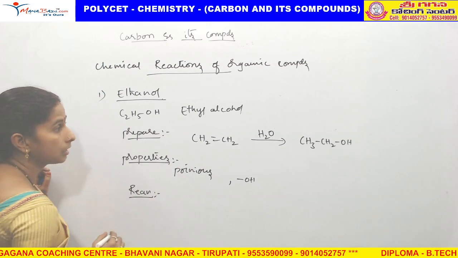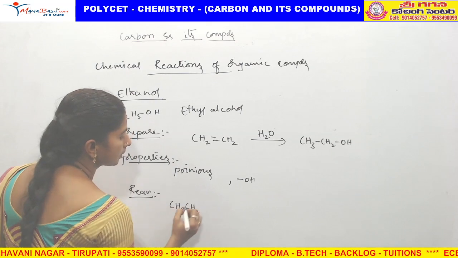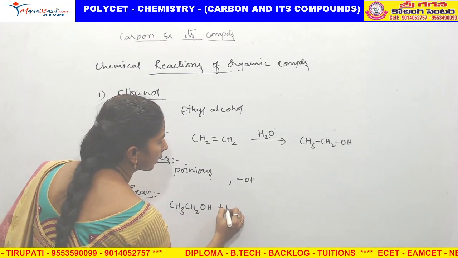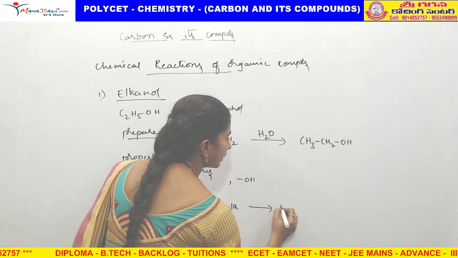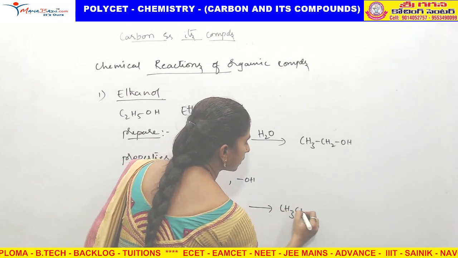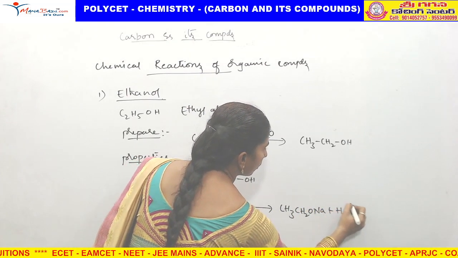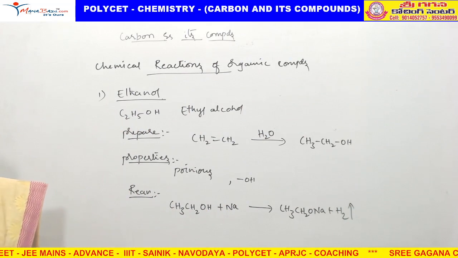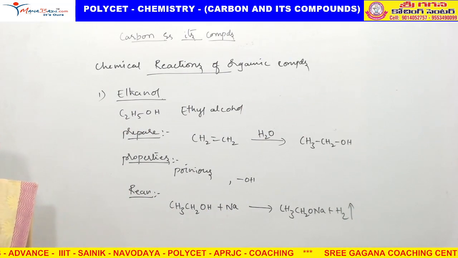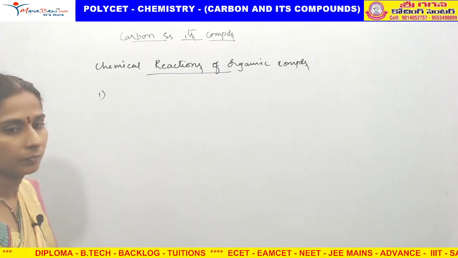And what about the reactions of alcohols? Alcohols are acidic in nature. How can we say alcohols are acidic in nature? When they react with metals, they release CH3CH2ONa plus H2 gas. Those that release hydrogen are called acids. So these are acidic in nature. That is about ethyl alcohol.